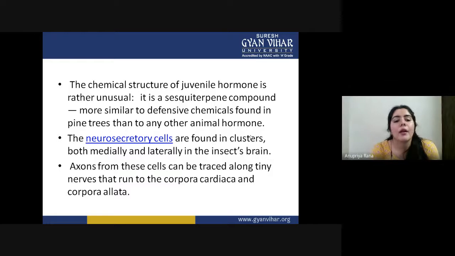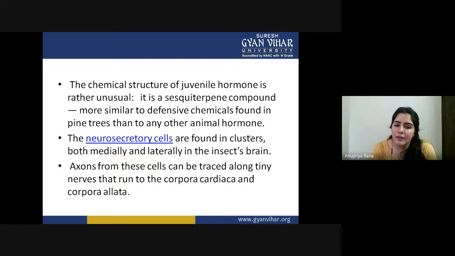The chemical structure of juvenile hormone is rather unusual. It is a sesquiterpene compound, more similar to the defensive chemical found in pine trees than to any other animal hormone. So this compound is very uncommon. It is unique and only found in certain insects.